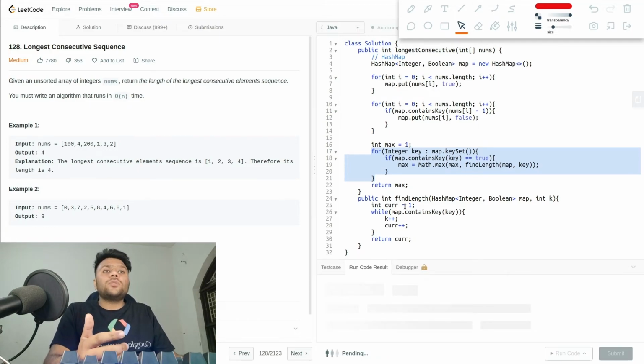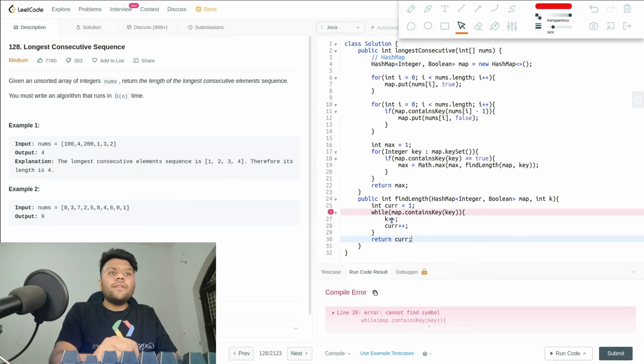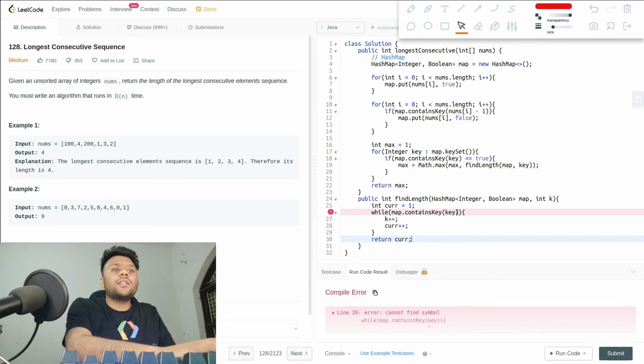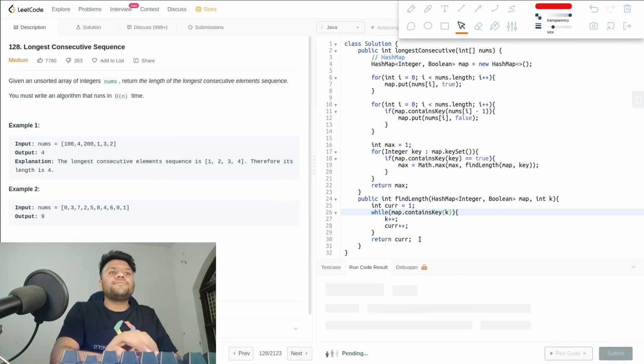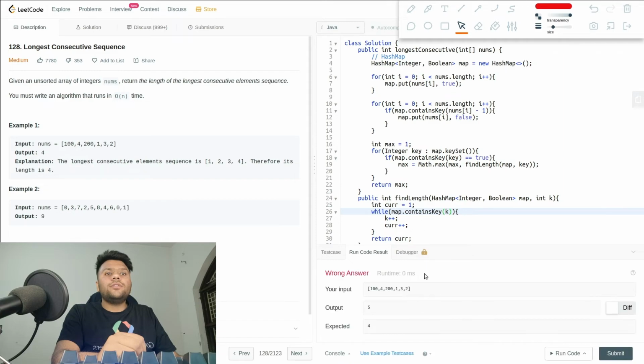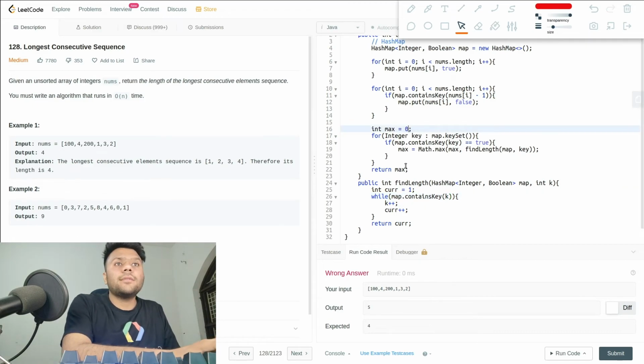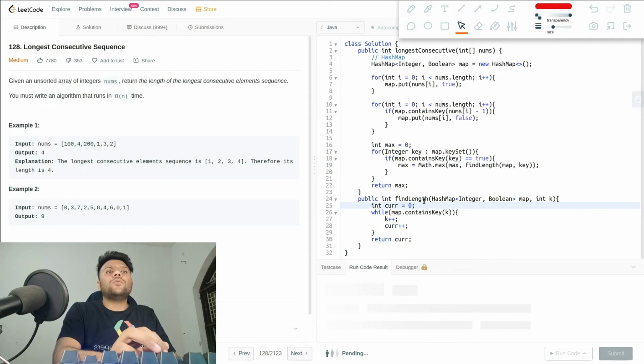Let me just run it to see if we face any compilation error. So it is saying we are facing a compilation error over here. Okay, so it's not key, it's k. My mistake. Okay guys, so here we go. It's judging and we just get a 5. Let me see what is that. I think we have to do max 0. Might be because in this one we have to give my max as 0.